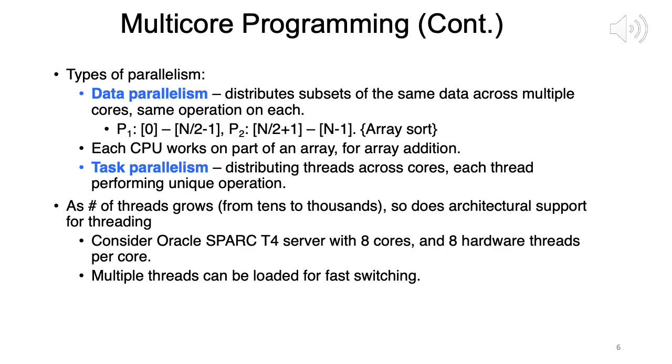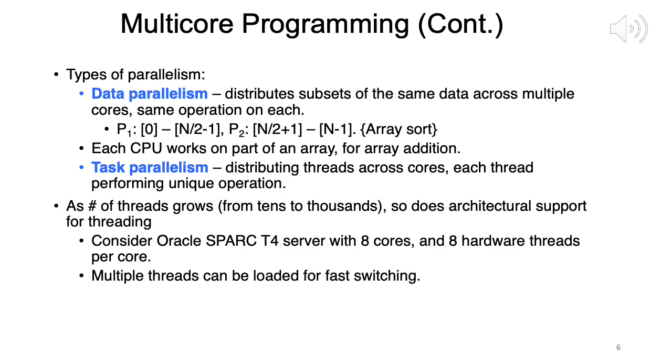So task 1, core 1, task 2, core 2, that is task parallelism. In data parallelism, you are distributing data. So you have a whole array, you distribute parts of it, and then you make threads, and then each runs on a separate core. Okay. So this is data parallelism and task parallelism. So I hope now the difference between the two is clear.